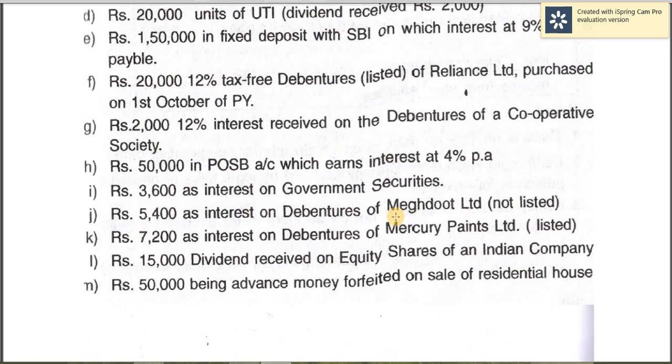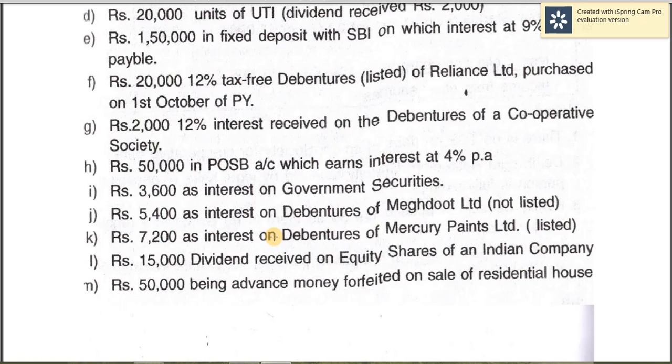5,400 as interest on debentures of Meghaduta Limited. So not listed, whether listed or not listed, it doesn't make any difference. It's a less tax commercial security. Therefore, 5,400 is received, and therefore that should be gross tax.